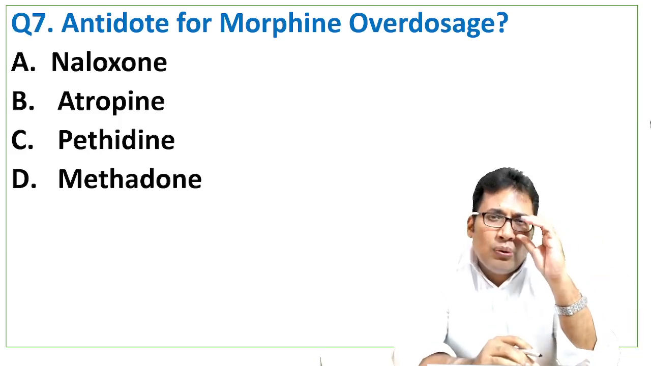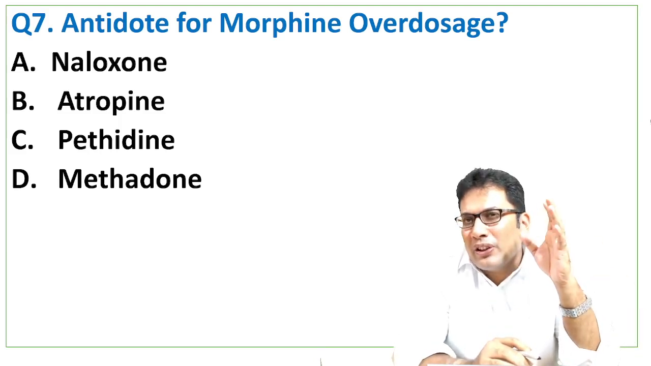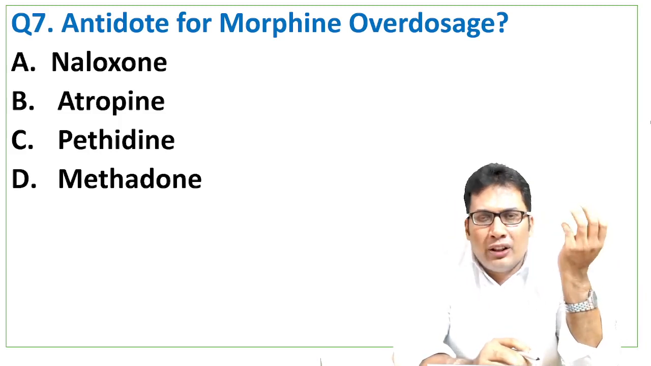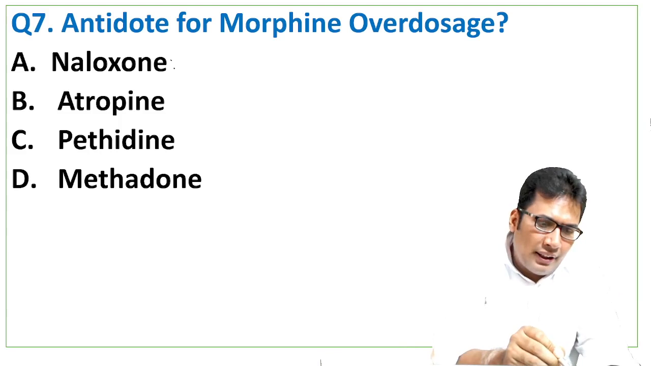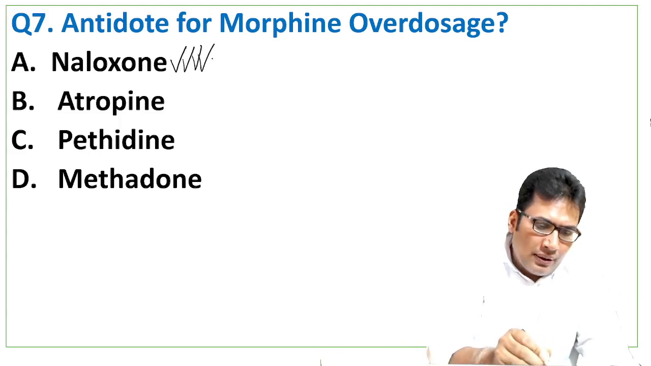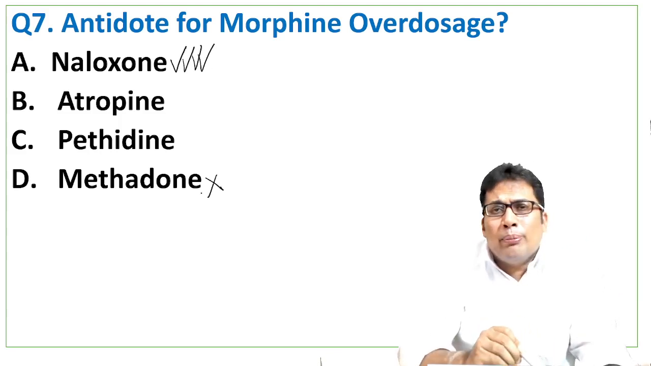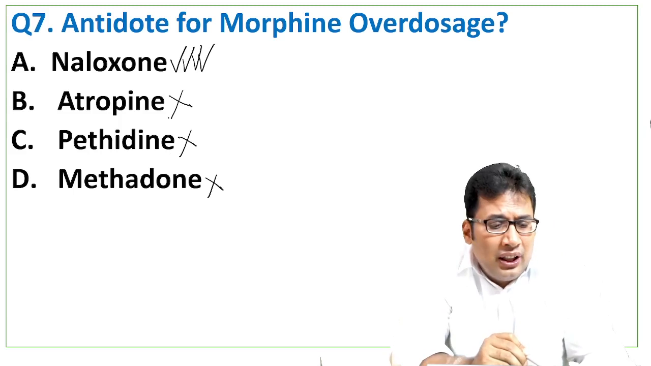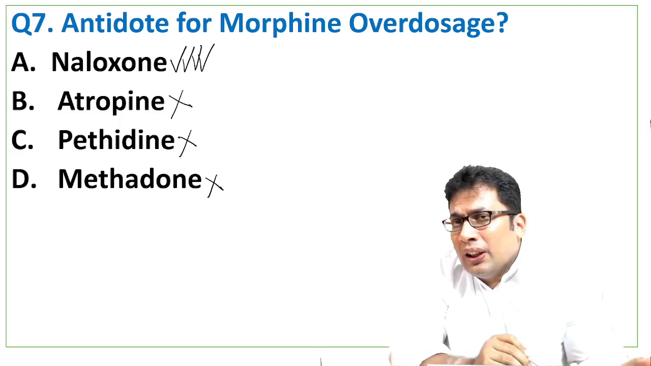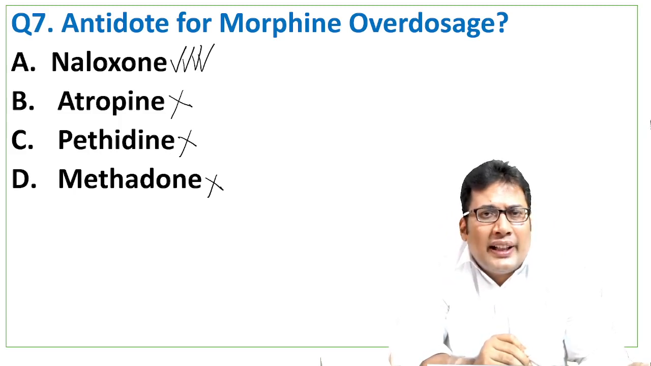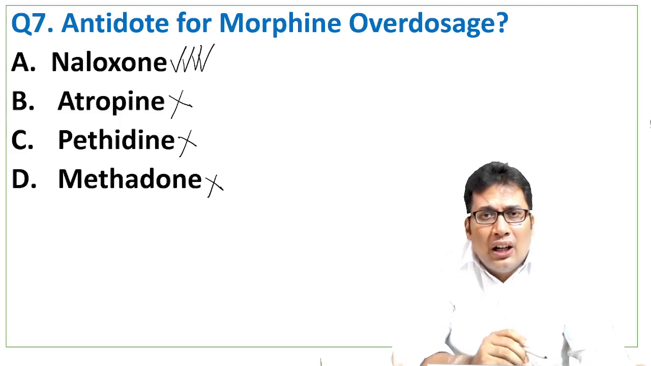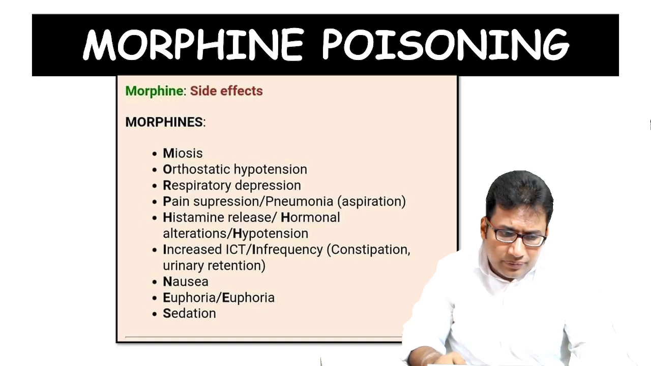Antidote for morphine overdosage. The question was about morphine overdosage, very simple. For morphine overdosage, we normally give naloxone. Methadone is given in opium addiction. Pethidine itself is an opioid. Atropine is given in case of organophosphate poison. Your answer should be naloxone or naltrexone. All these are antidotes useful in case of morphine or heroin overdosage.